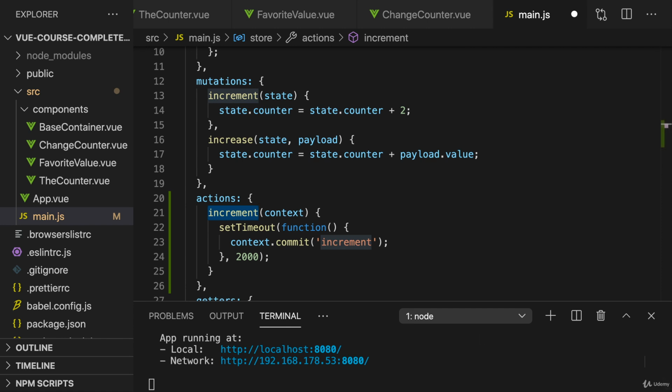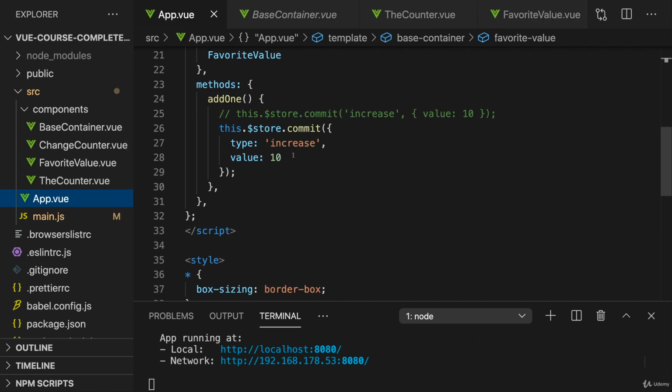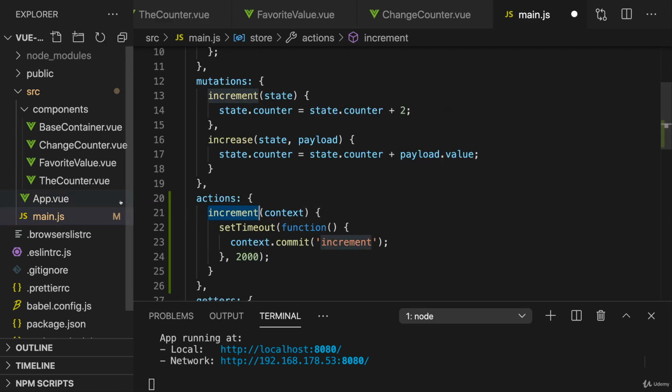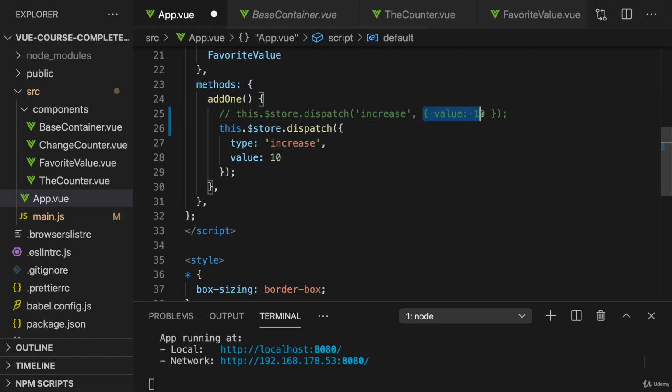And how do we use an action then? How is that meant to happen in Vuex? Well, inside of the component where we previously committed, we can now dispatch an action. And the cool thing is, the syntax for dispatching is pretty much the same as for committing. You can either dispatch with 2 arguments, where the first argument is the action name, so in my case, increment here, and the second argument is a potential payload you want, or you use the 1 argument syntax.